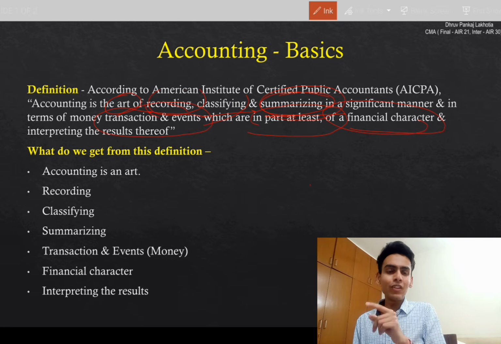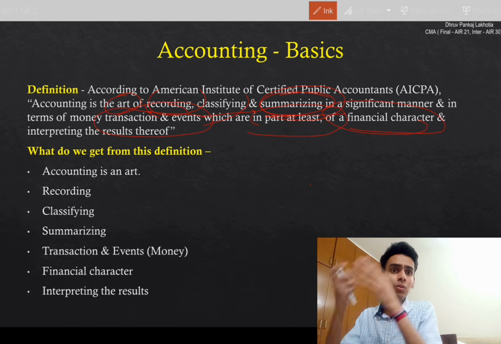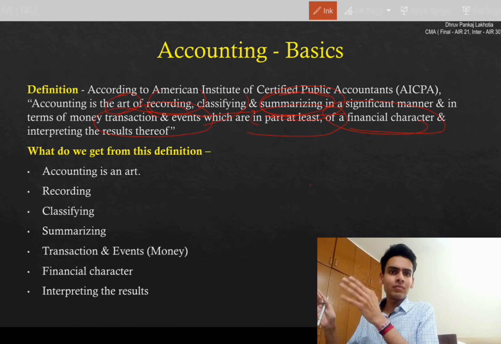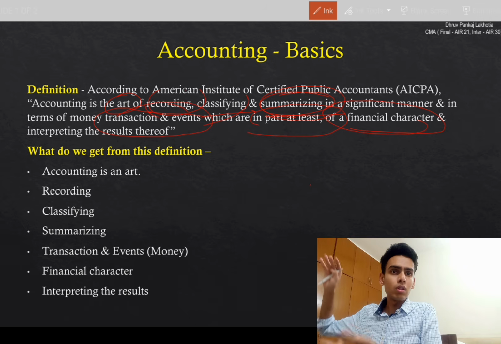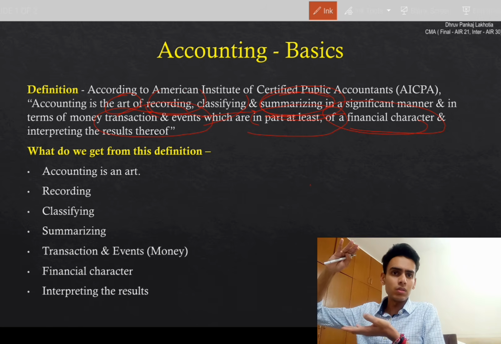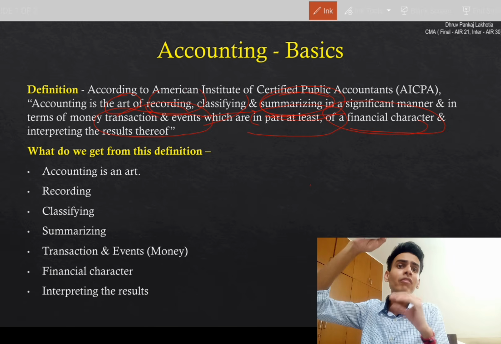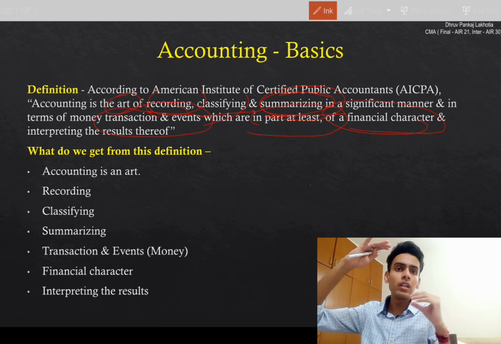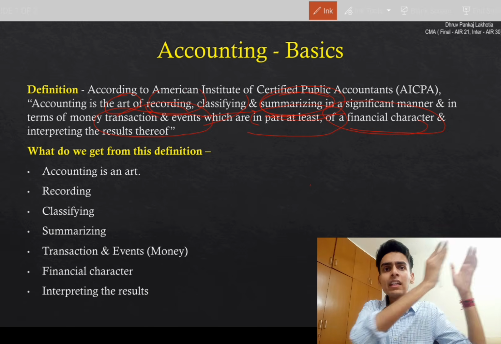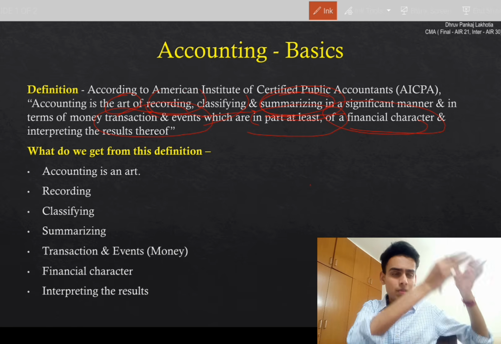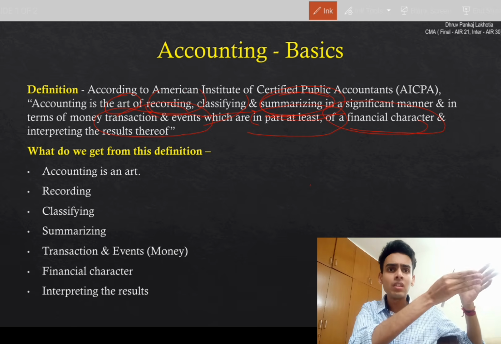Oh, we go to the balance sheet: what are the assets of this company, what are the liabilities of this company. We're going to make these ledgers into these. We are just sorting things out. There are a bunch of transactions. Then we classify them into different ledgers to simplify it so that we can read it properly. Then these ledgers get into a summarized part, which is called the balance sheet and P&L.